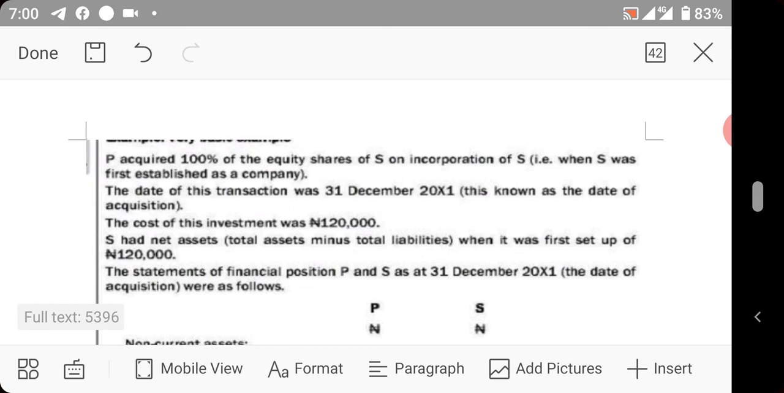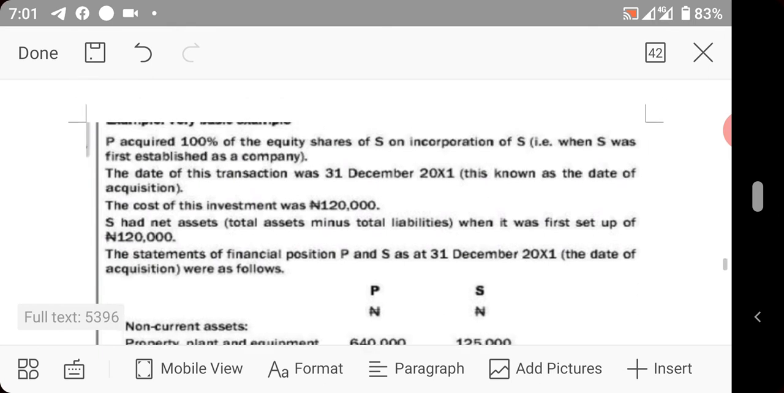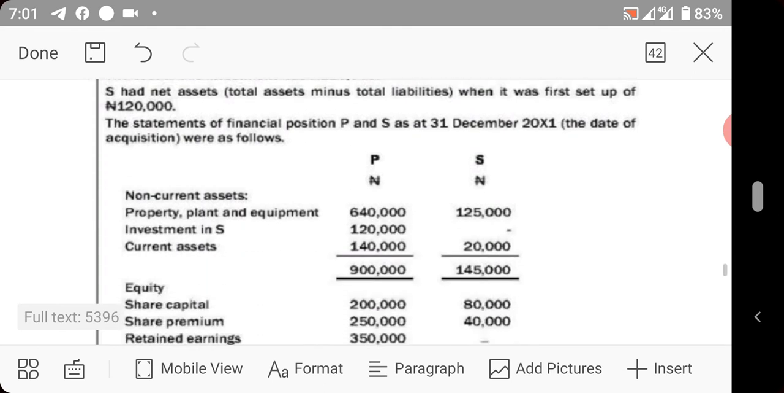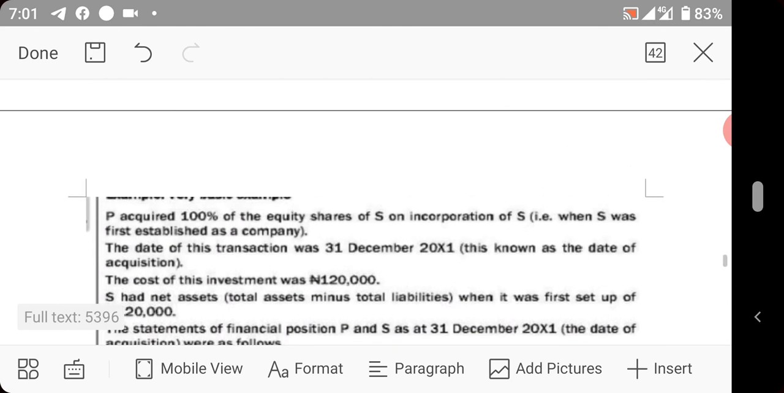So this will help you to understand when we say pre-acquisition retained earnings and post-acquisition retained earnings. You just use wife and husband. Pre-acquisition retained earnings is the profit or retained earnings that the wife had before the husband came to marry her, while post-acquisition retained earnings is the profit that the wife made after the husband married her. I hope that makes sense to you. So now we'll be looking at this question, this format, to help us.